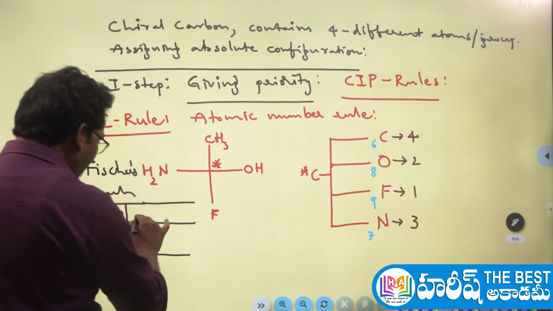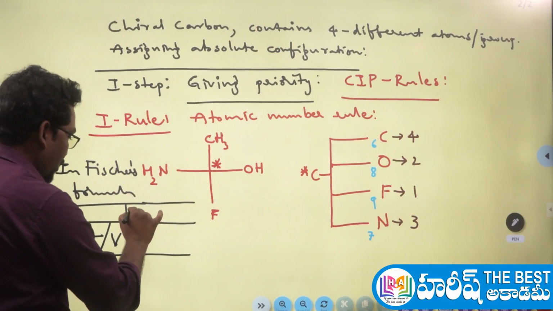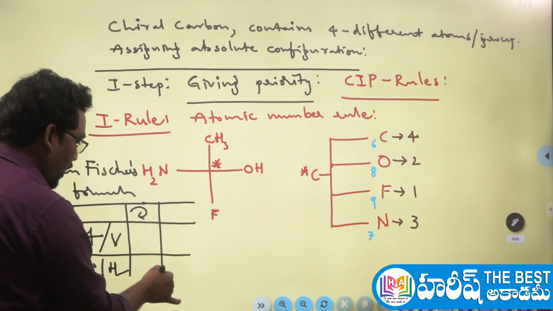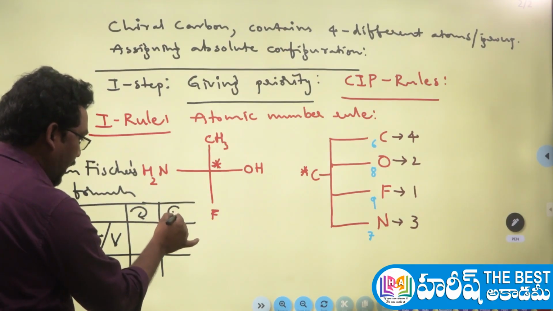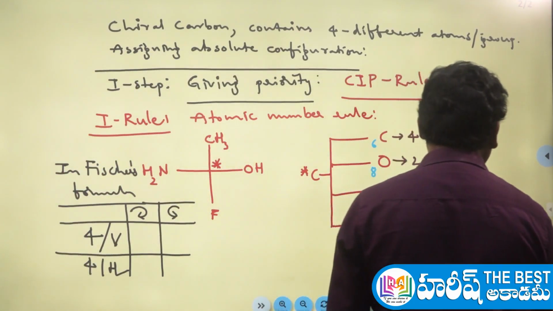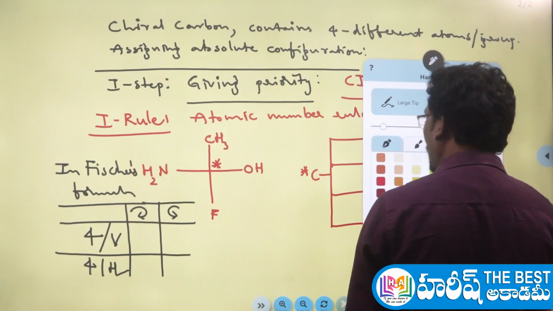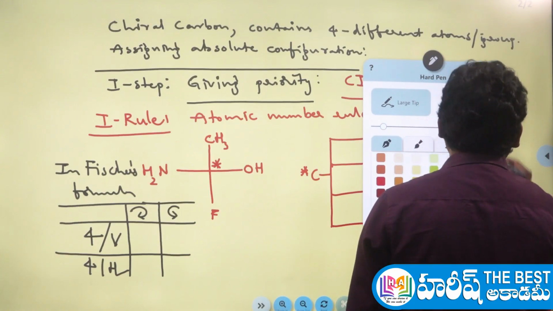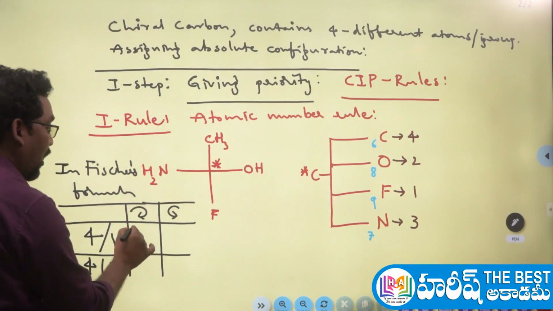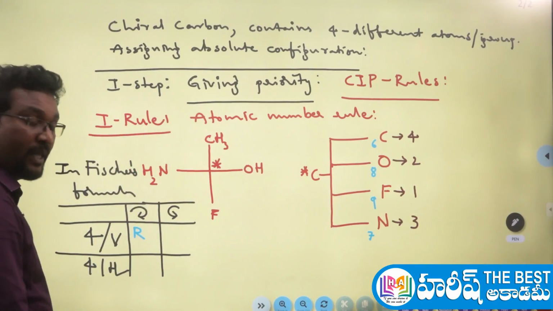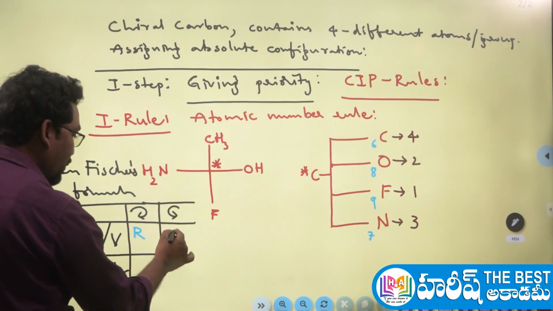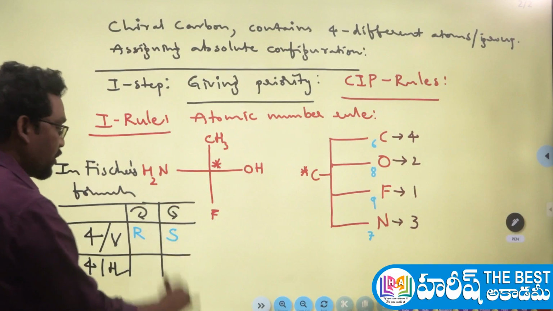Now, the rotation may be clockwise or counterclockwise, anti-clockwise direction. Guys, remember, if the 4th priority group is on the vertical line, the clockwise rotation represents an R configuration. And if the 4th priority group is on the vertical line, the anti-clockwise or counterclockwise rotation represents an S configuration.